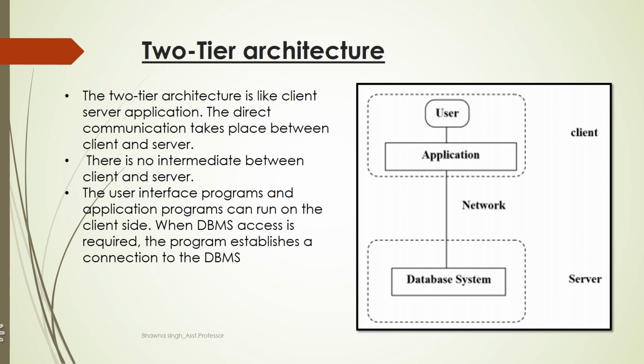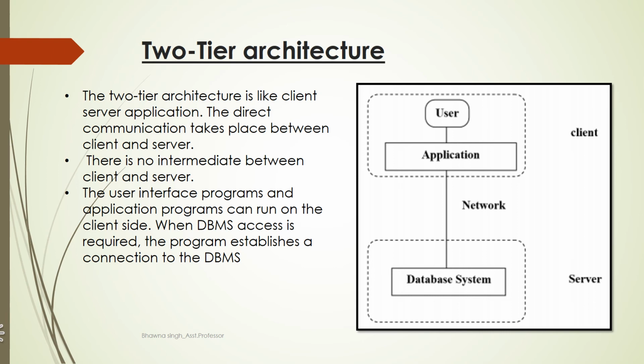So what happens is, the application that is present on the client side, as you can see in the diagram also, there is an application program that is running on the client side, and this client is communicating with the server with the help of a network. So this application that is present on the client side establishes a connection with the server side in order to communicate with the database management system. So whenever the client generates a request, it passes to the application layer, and then this application layer, after validating, passes it on to the database server.